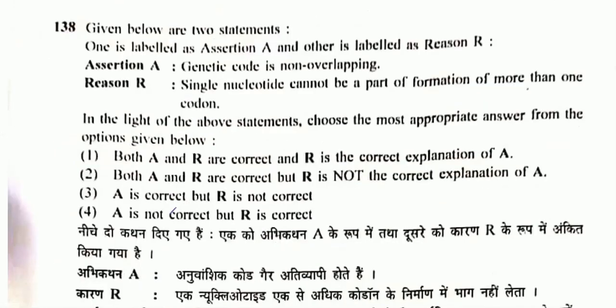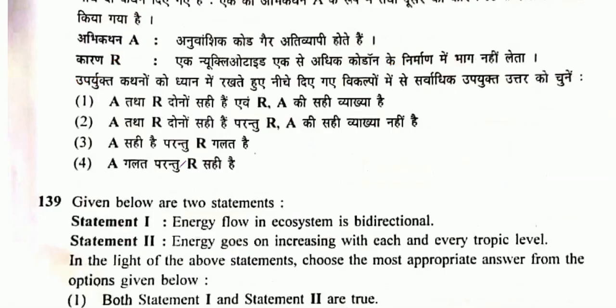Coming to question number 138. Assertion: genetic code is non-overlapping. Correct. Single nucleotide can't be a part of formation of more than one codon. So it is false one. Option 3 will be the correct one.